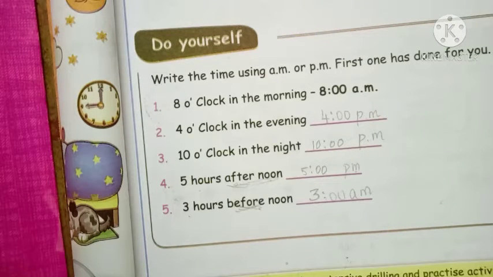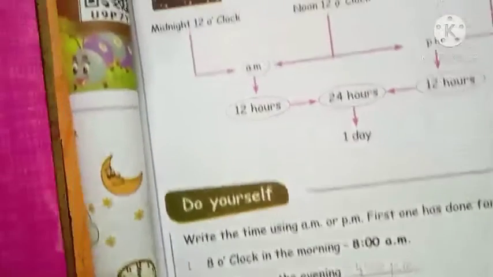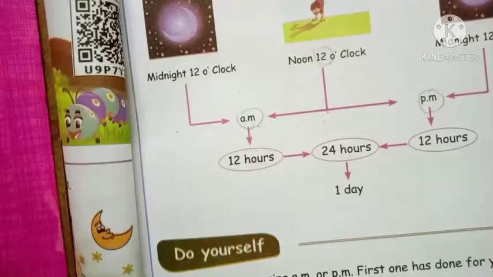In timing, you are using a clock, digital clock or hand clock, that shows the timing for only 12 hours. Railway timing shows a 24 hours clock. So the 24 hours clock is used only for the railway.